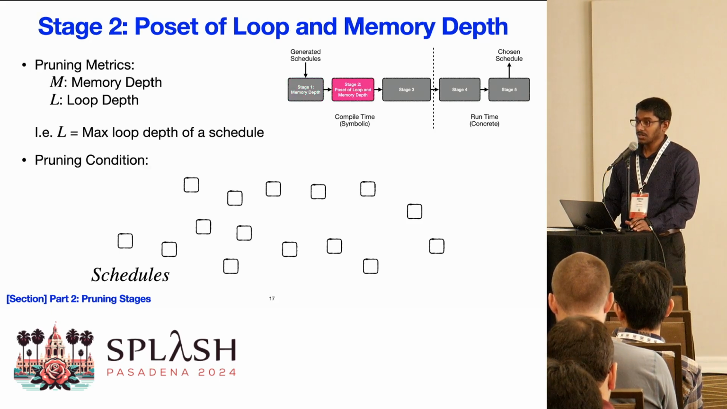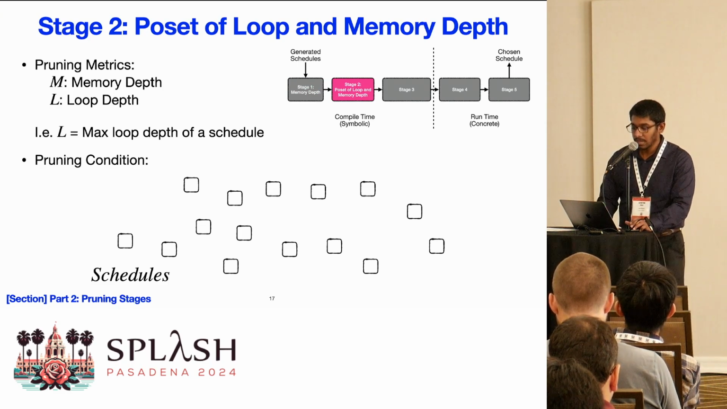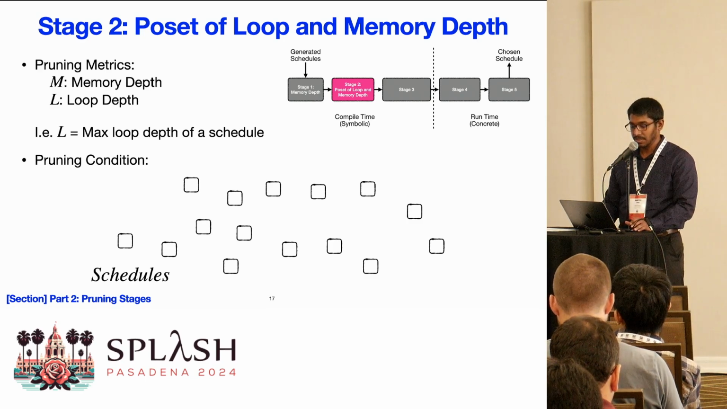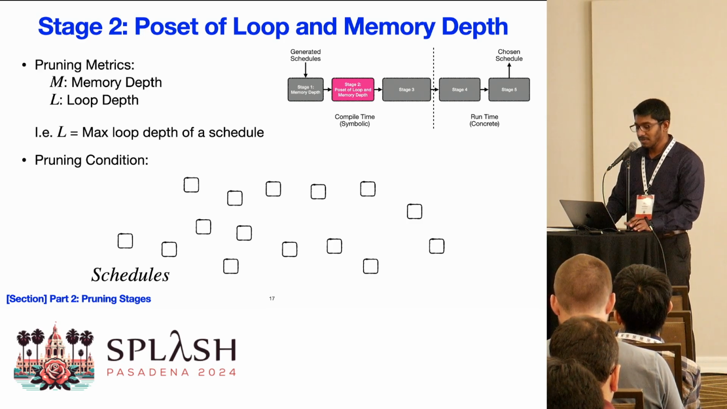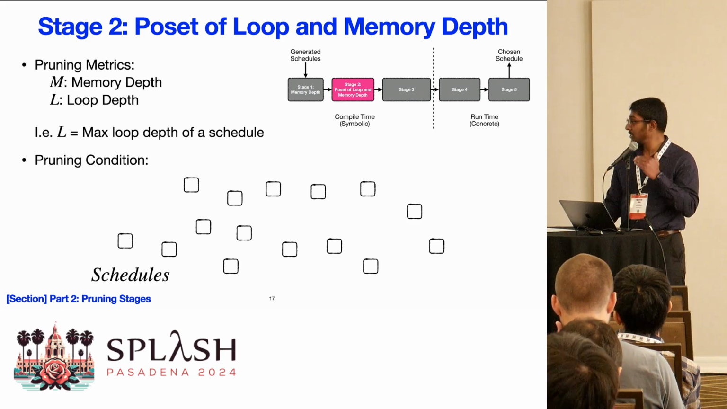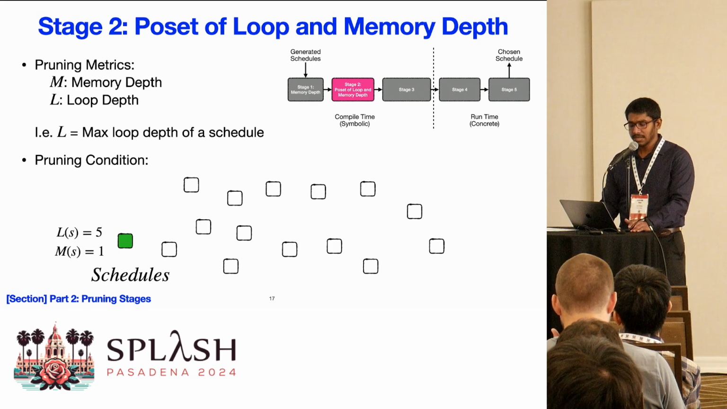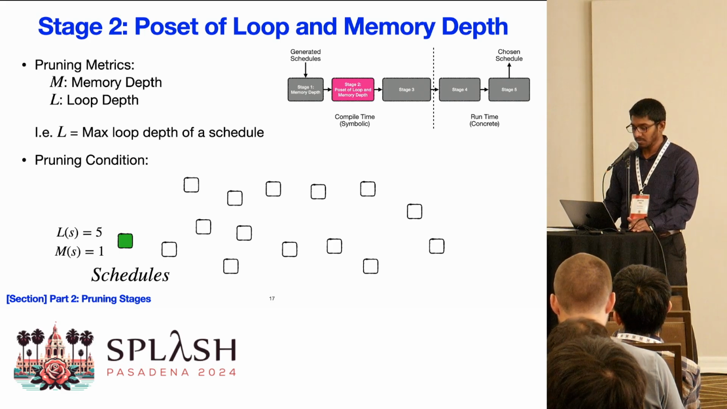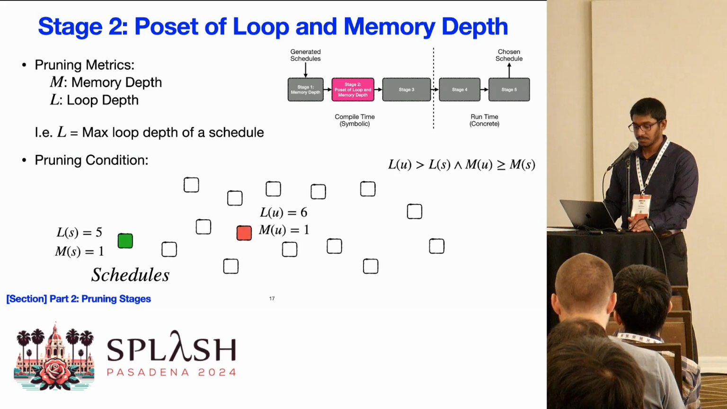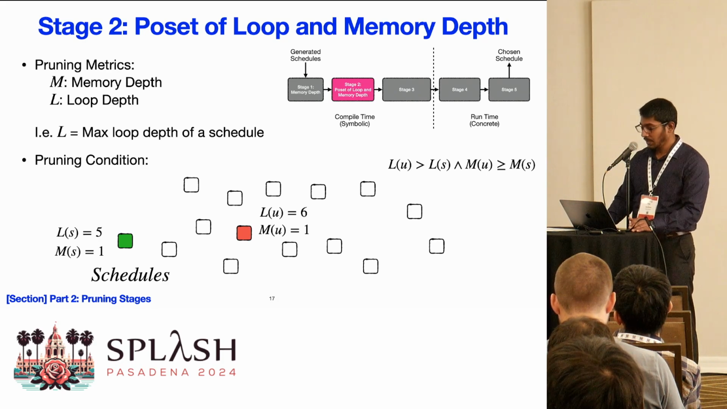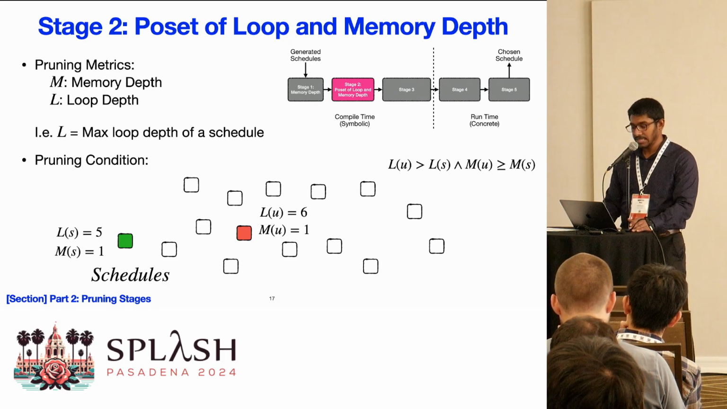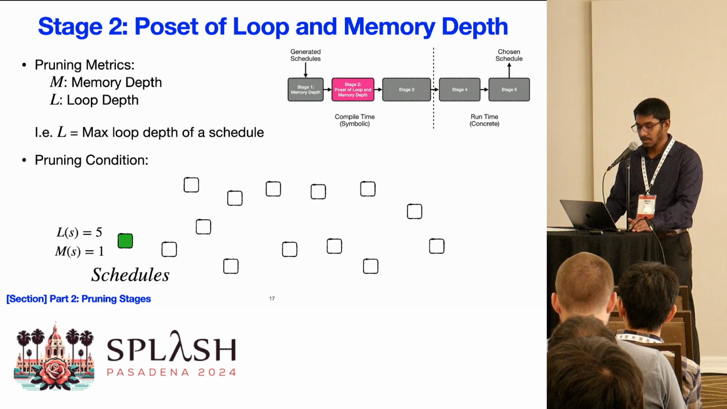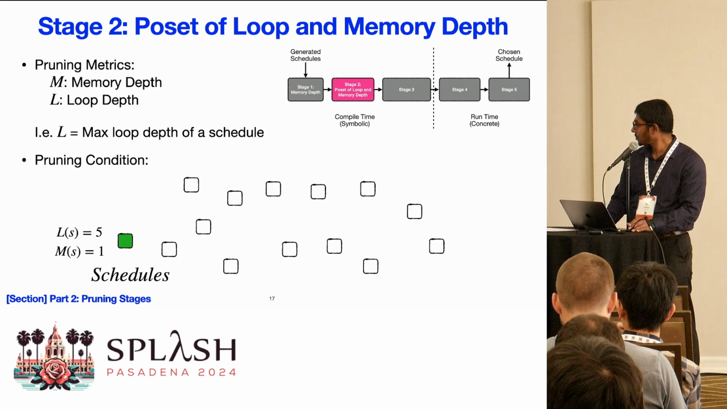The next stage of our pipeline is based on both loop depth and memory depth. We take loop depth as the maximum nesting depth in our imperfectly nested loop structure. We consider the partial order of these 2 criteria. Let's say we have some schedule S with a loop depth of 5 and memory depth of 1, and another schedule U with a loop depth of 6 and memory depth of 1. In this case, although schedule U has the same memory depth as schedule S, schedule U has a higher loop depth. So we choose to prune schedule U.